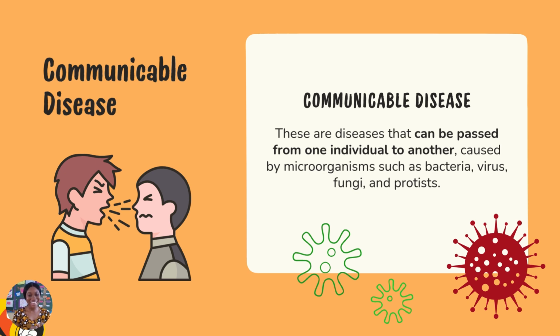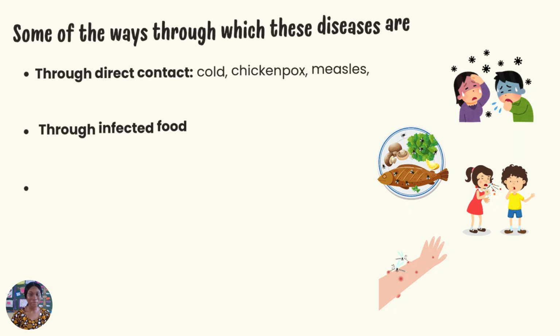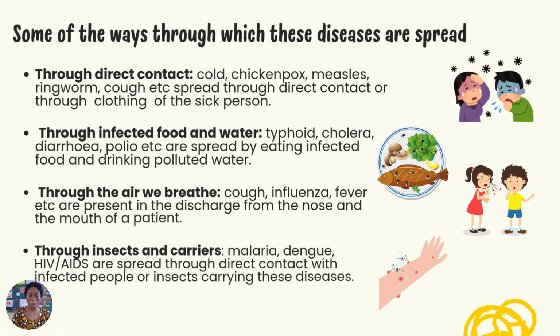Now, these tiny organisms, these microorganisms, we have different types of them, from bacteria to viruses to fungi to protists, all of them. They cause disease. They are the ones that carry this disease, cause this disease, and pass this disease from one person to another. So communicable diseases are simply diseases that can be passed from one person to another by direct contact.